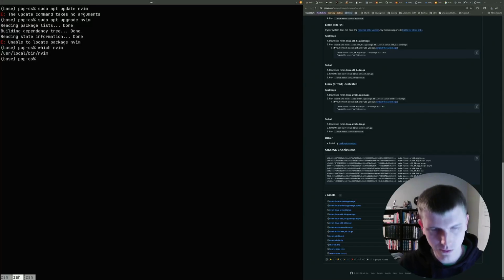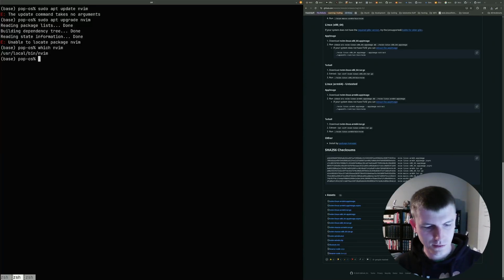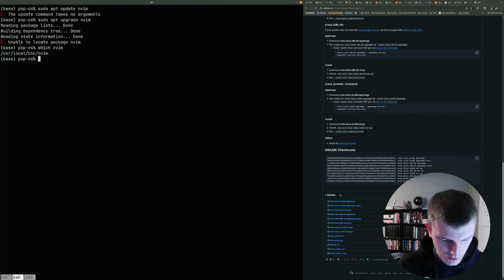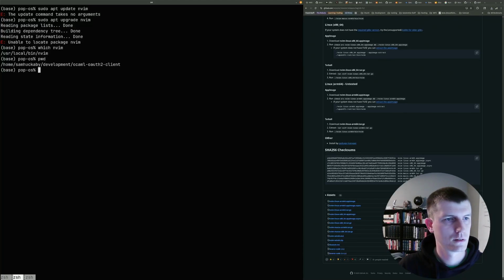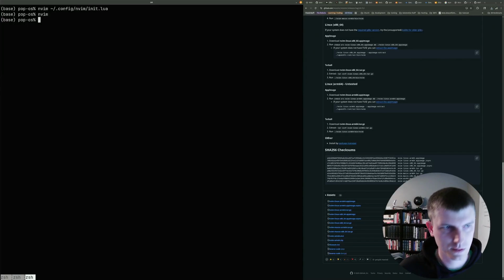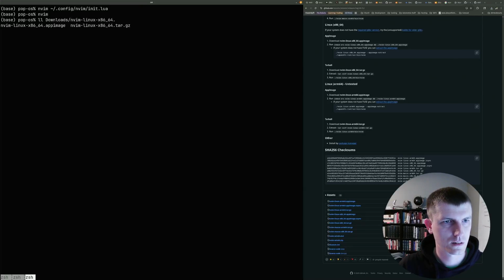Oh, now we need to go to... Man, I can't wait to break everything here. Let's see, it's in downloads, right? This, and it's the nvim x86 tar.